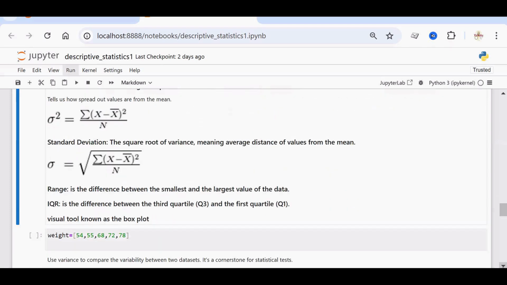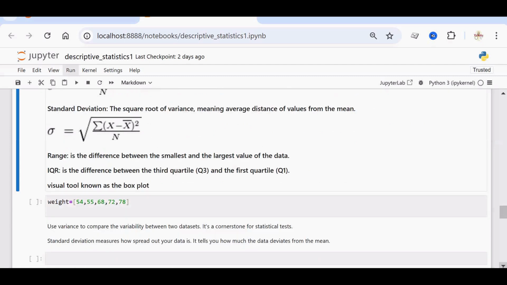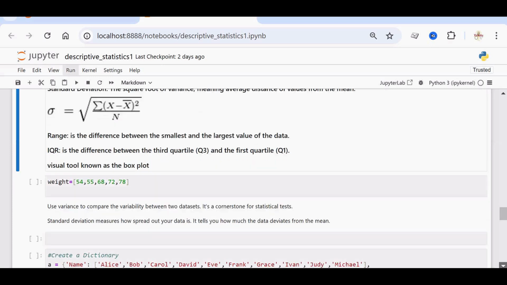And we also have a range, which is a simple measurement. It is actually the difference between the smallest and the largest value of the data. And then we have IQR, that is interquartile range. It is the difference between the third quartile and the first quartile. And finally, we have this visualization tool known as box plot. Okay, we'll be seeing all these things in detail now.